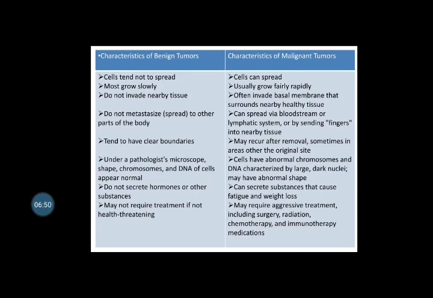Coming to the malignant tumors, the cells can spread and usually grow very rapidly. They invade surrounding tissues and can spread via the bloodstream and lymphatic system, and may reoccur after removal. The cells are abnormal, unlike normal cells, and can secrete several secretions which cause fatigue and weight loss, and may require aggressive treatment.